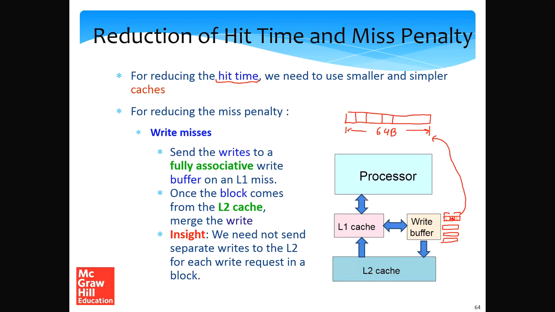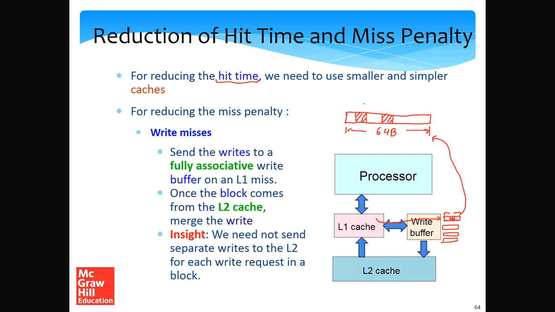So what we can instead do is that the writes can go to an entry in the write buffer. Let's say we can allocate an entry and write 4 bytes. Similarly, if another write comes for the same block, we can write the other 4 bytes, and we can wait for the line to come from the L2 cache.